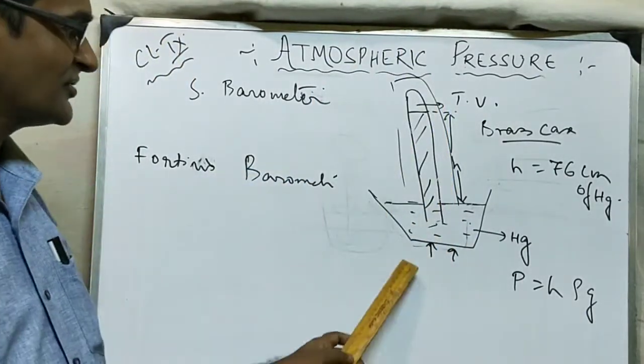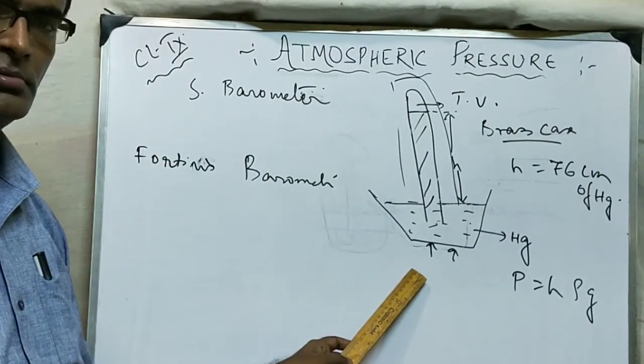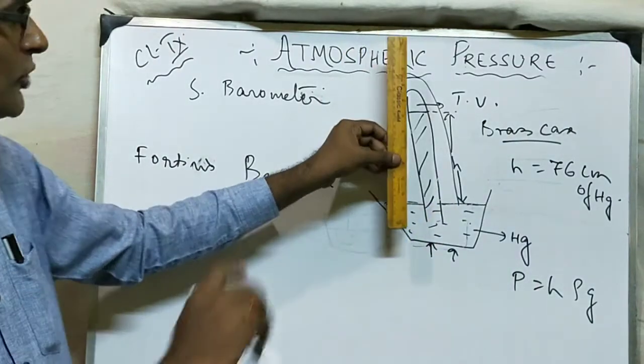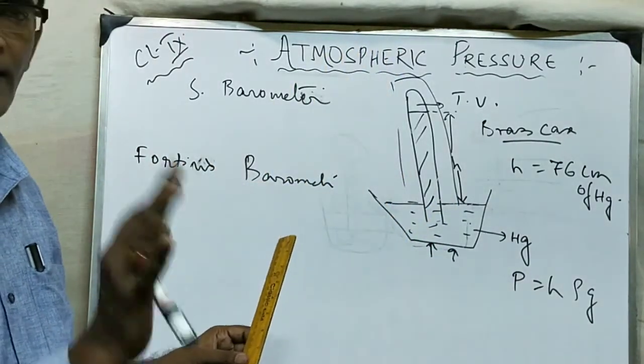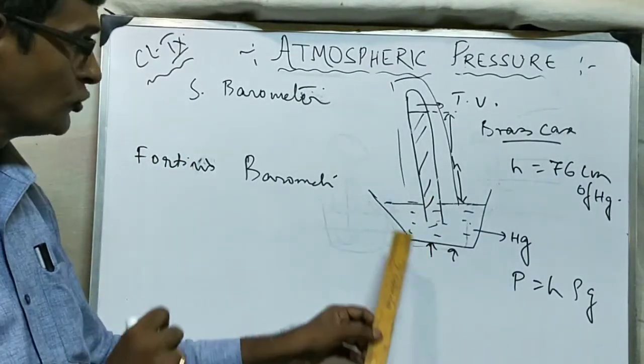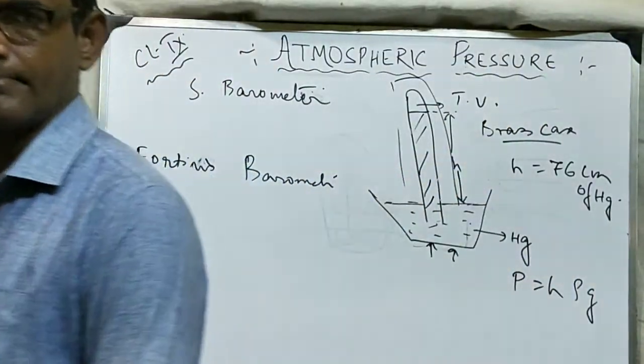So we can adjust the level of mercury by the help of the adjusting screws, so that we don't have to change the scale. Scale को fix कर दिए, scale का position को change नहीं करना पड़ेगा. We just have to adjust the screw so that the level of mercury will be changed. तो ये problem solve हो गया.